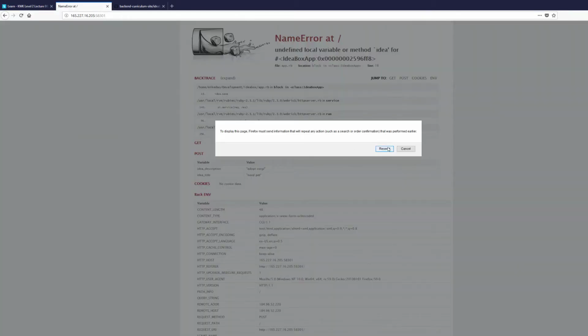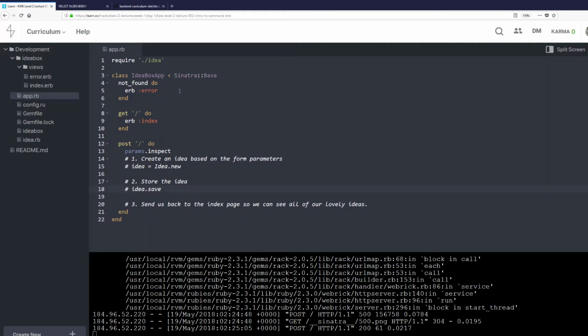I'm going to refresh this, resend it, and I see here that my params is this hash where the title is "need pet", description is "adopt corgi". Cool. And so we can use the form data. We're going to create this idea. Well, let me get rid of this line because we don't need it anymore.